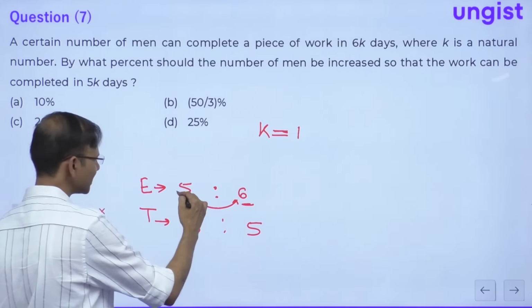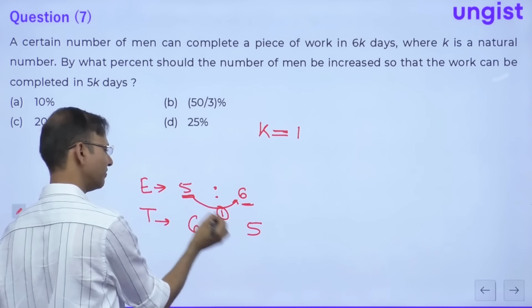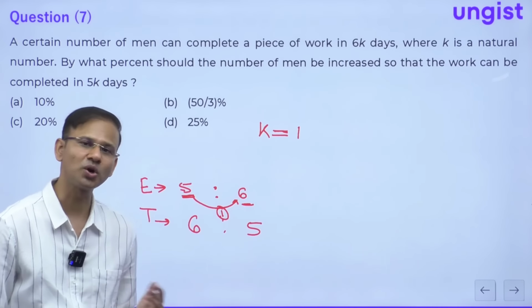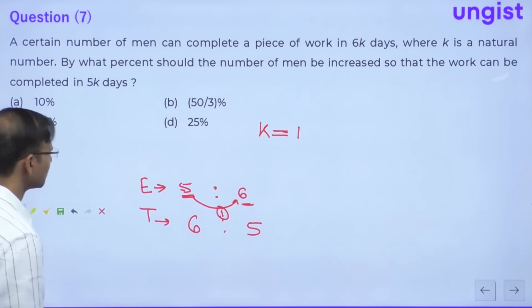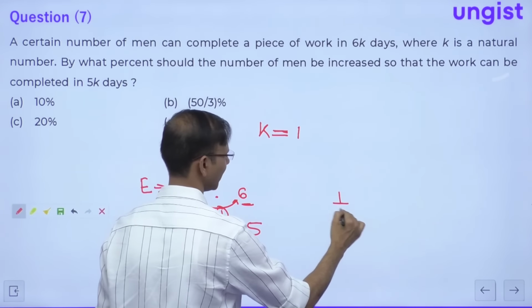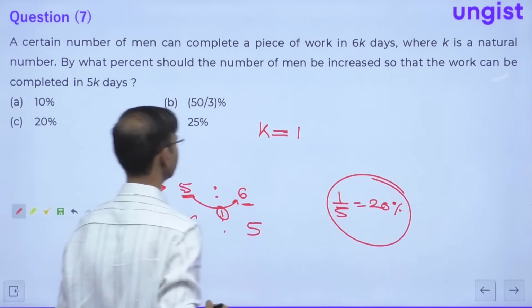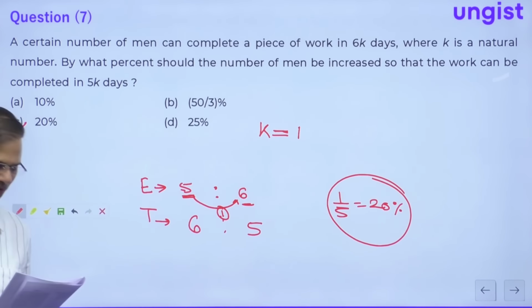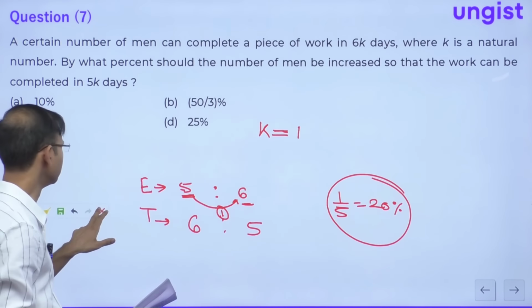So from 5 it is getting to 6. So it is increasing by 1. 1 with respect to 5 is 1 by 5. And 1 by 5 is what? 1 by 5 is 20%. Okay everybody? So the workforce is getting increased by 20%, right? C option is the correct choice. Alright everyone? Fine. Okay, let's move to the next question.